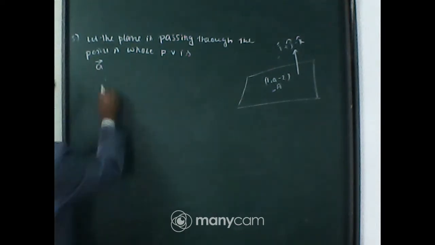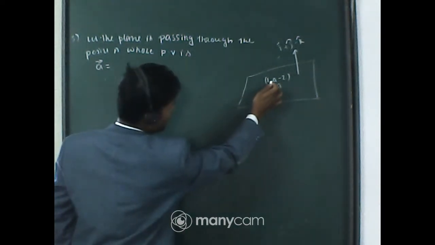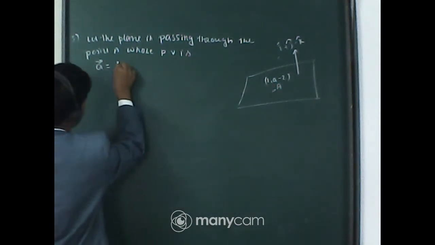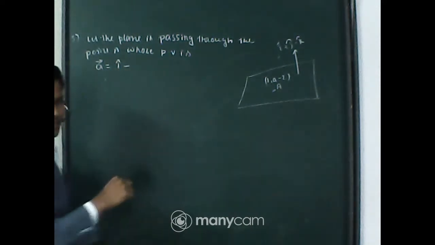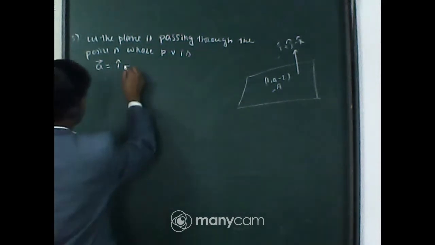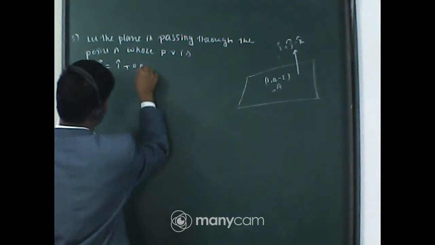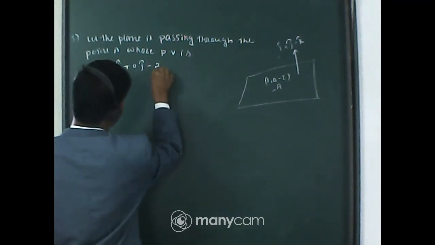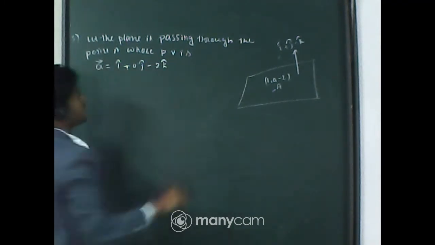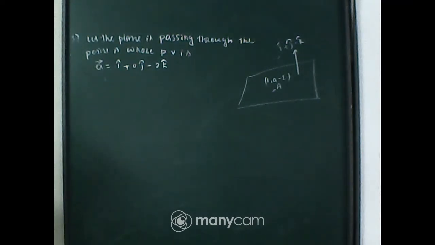So small a will be obviously 1 into i, that means i, plus 0 into j, minus 2 into k. So this is the position vector of the point A.